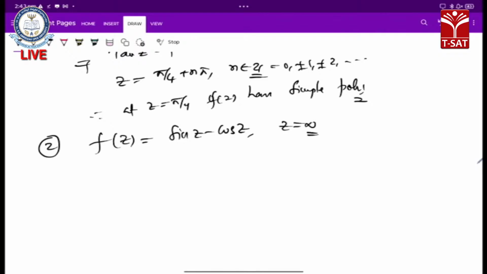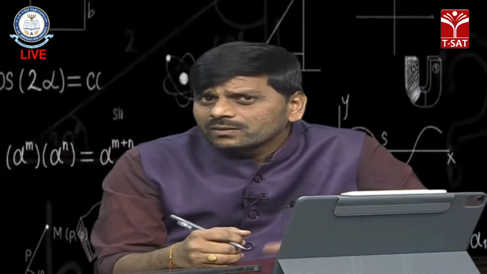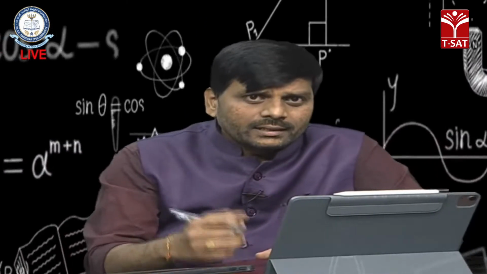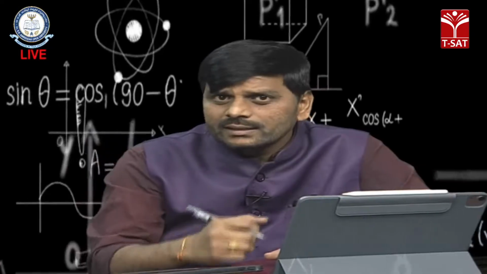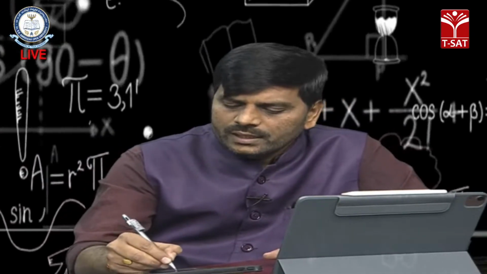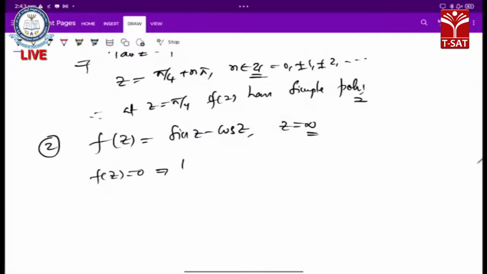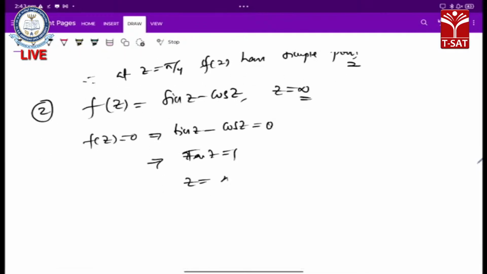So f of z equal to 0 implies sin z minus cos z equals 0, that is tan z equals 1, as seen just now. Then z is equal to pi by 4 plus n pi, where n belongs to integers.